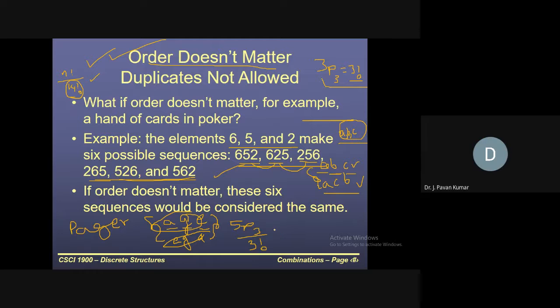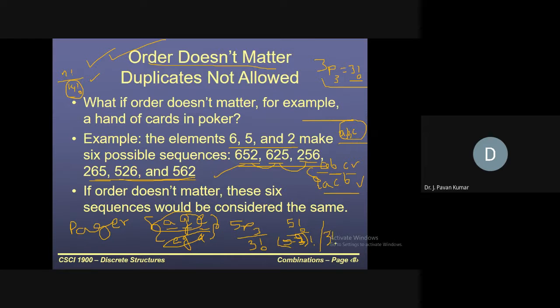Now consider, what is the formula for 5p3? 5 factorial divided by 5 minus 3 factorial. Yeah, 5 minus 3. Let us write 5 minus 3 factorial. And this has to be divided by 3 factorial.